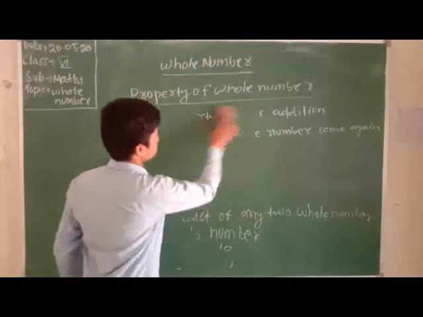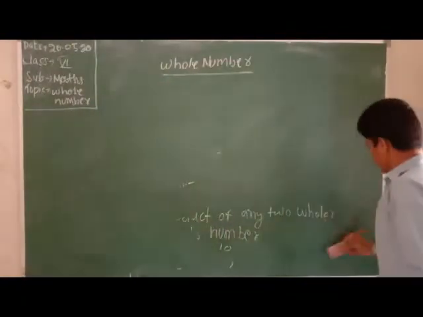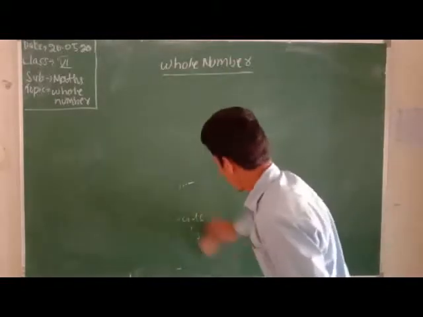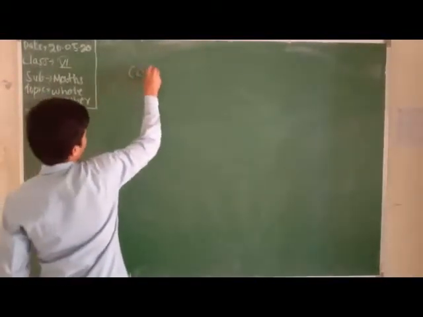Okay. Now we know about the commutative property. What is the term of commutative property?